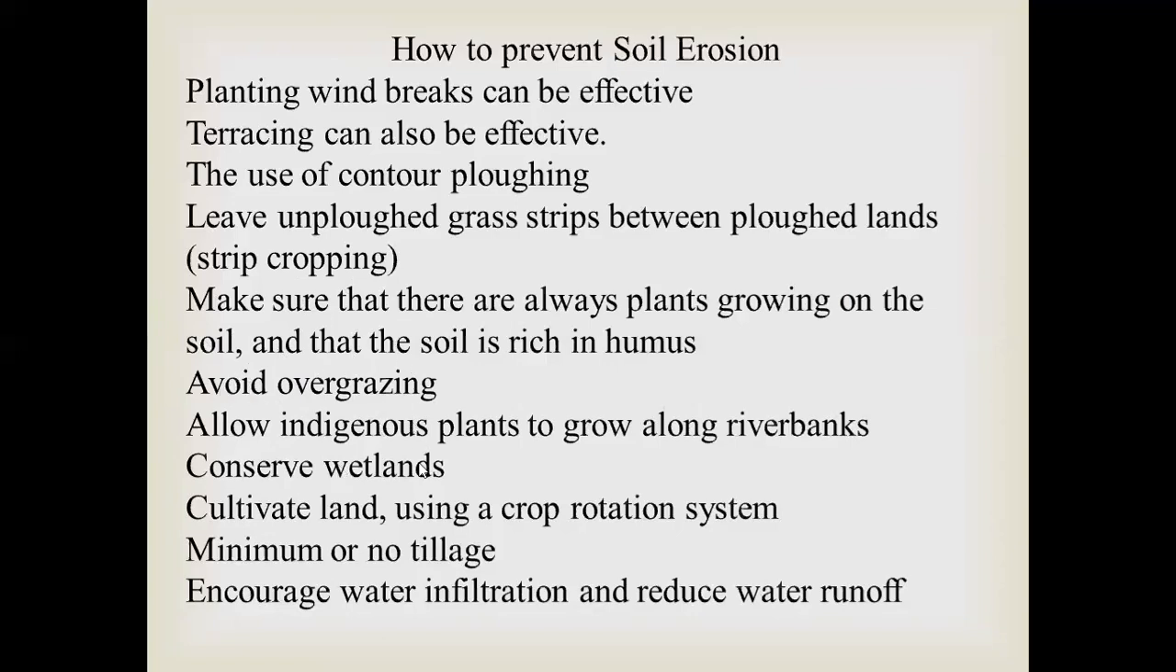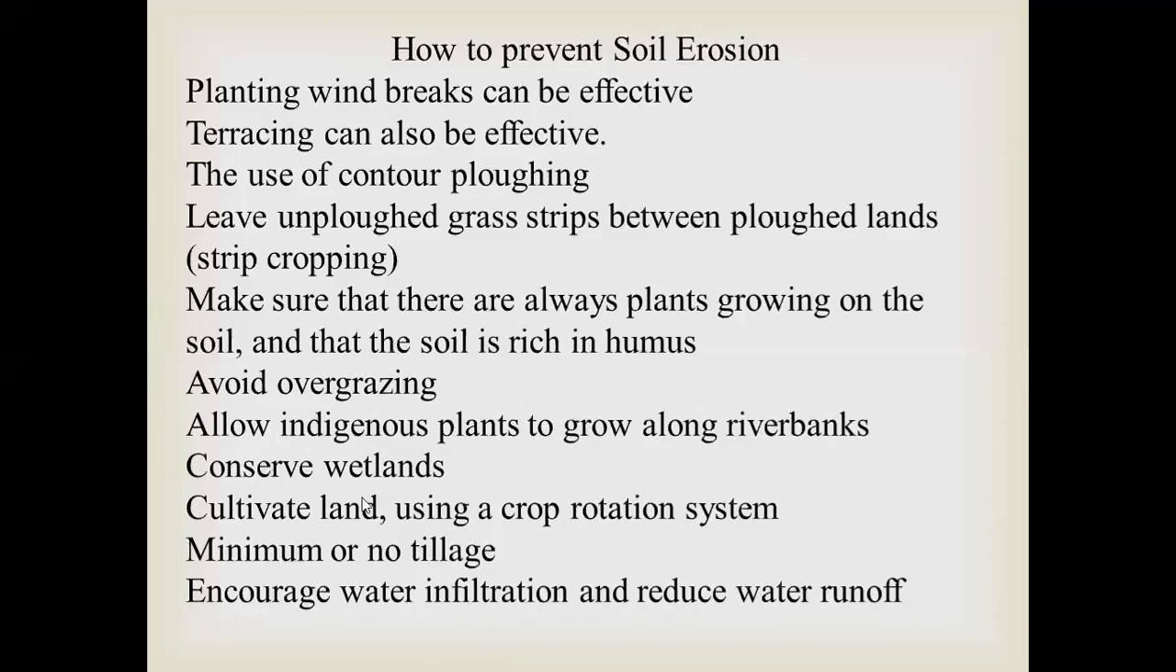Now, avoid overgrazing. Allow indigenous plants to grow along the river banks, because the river banks are special ecosystems where you will find either amphibious plants or rooted and emergent plants which make the water retain the soil, and do not allow the water to erode the soil from the river banks. So these plants are very, very important. They should be indigenous, which have the capacity to stop the erosion from the river banks.